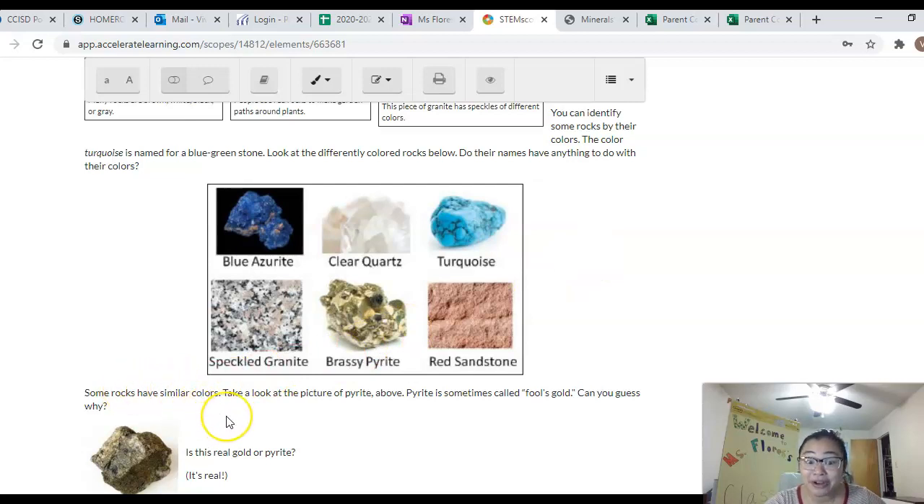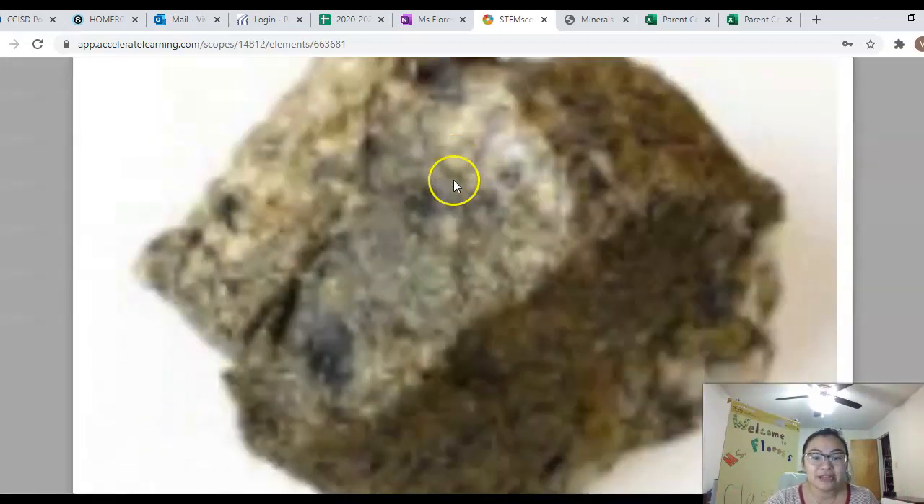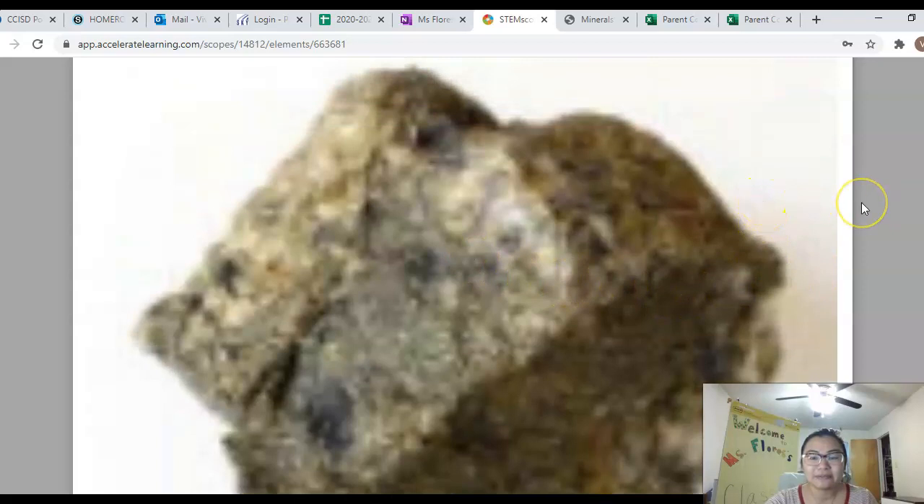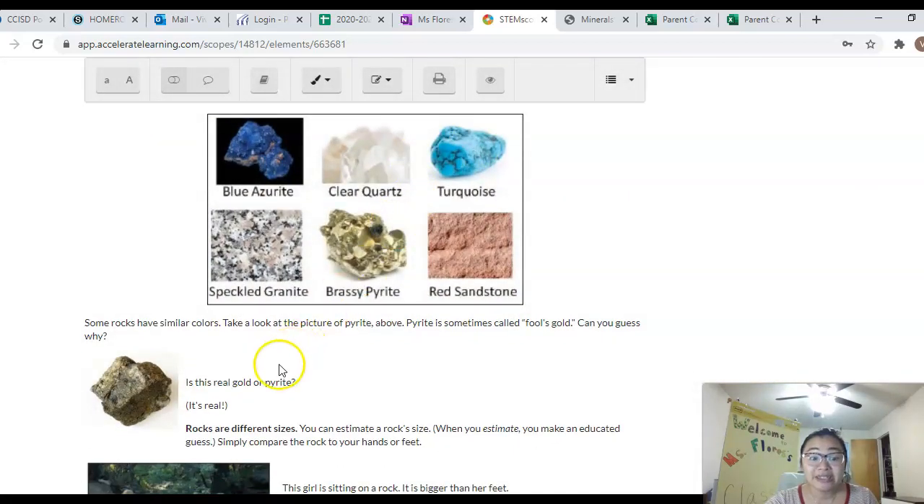Some rocks have similar colors. That means their colors look the same. Take a look at the picture of pyrite above. Look at the pyrite. That's the brassy pyrite we were looking at. Pyrite is sometimes called fool's gold. Can you guess why? If you guessed because it looks shiny like gold, then you're totally correct. But it's not real gold. Look at this picture right here. Look at this rock. This is real gold, but it looks so different from the pyrite.